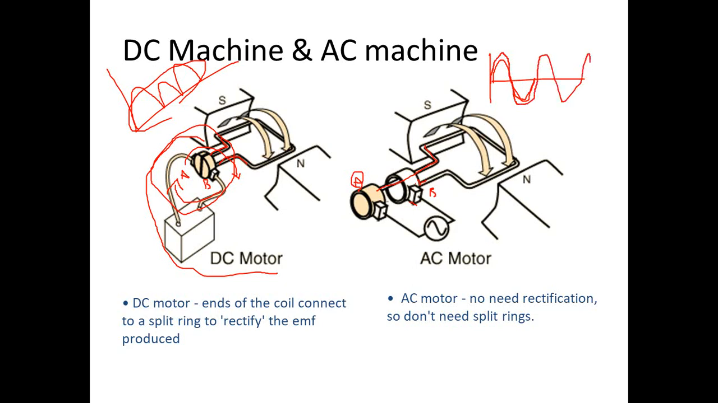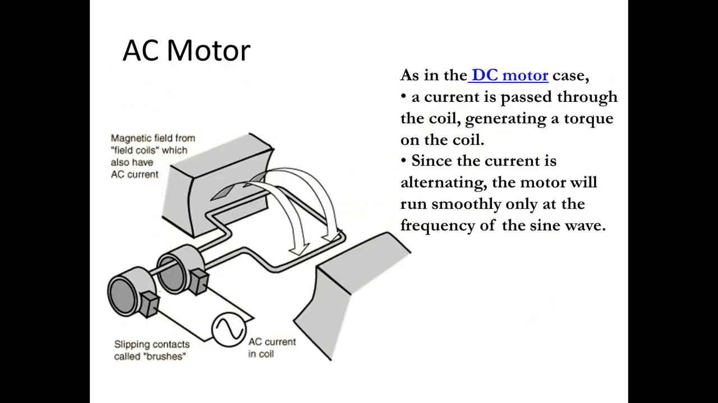So it's a periodic signal, so you will get the waveform like this. That is the difference between your AC machine and DC machine. Now we will see the AC motor. So AC motor, how will it function?